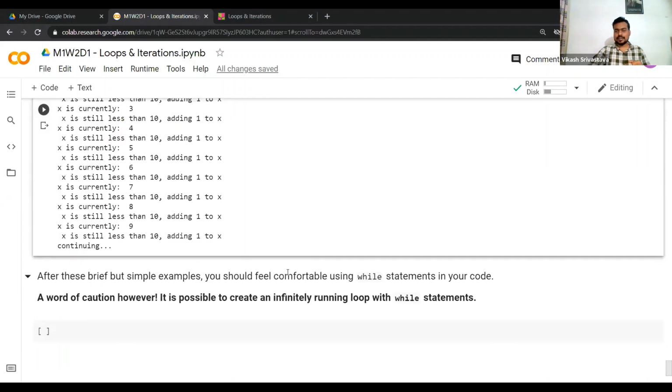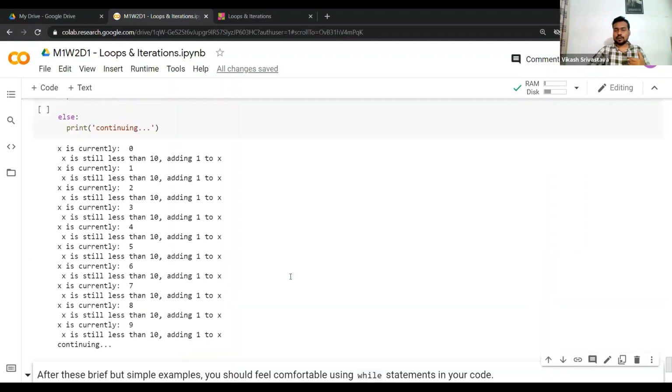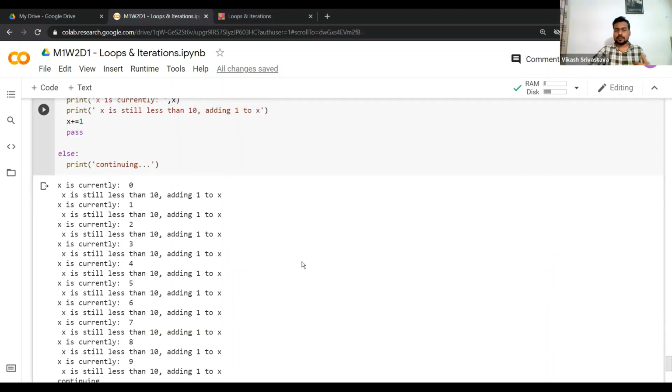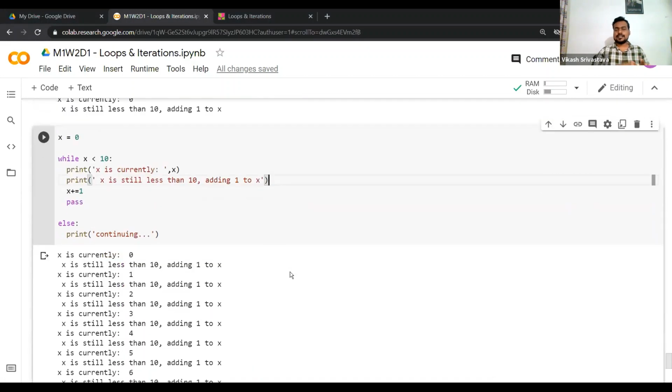So this is what I wanted to discuss in for loop and while loop. For loop is relatively straightforward to use. Pass does not do anything, but it's useful to have. So for example, let's run this particular piece of code.